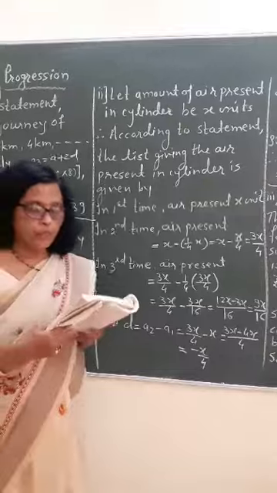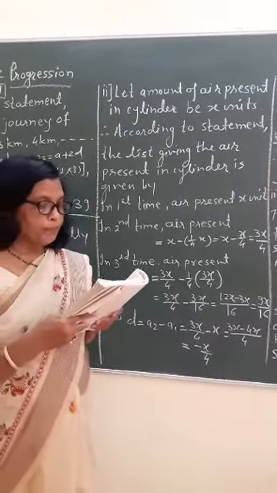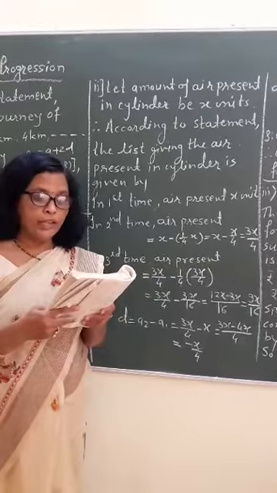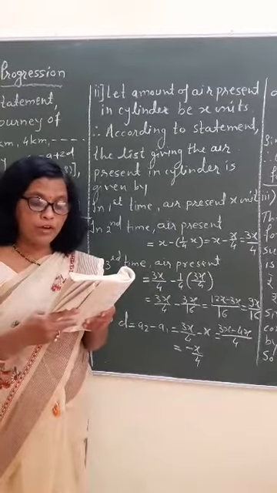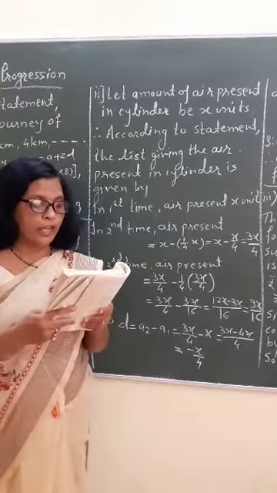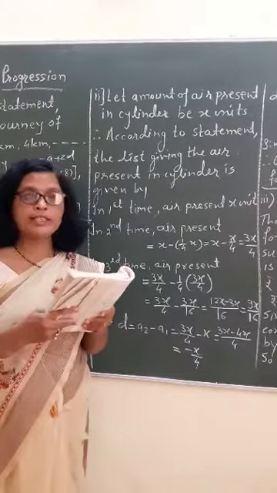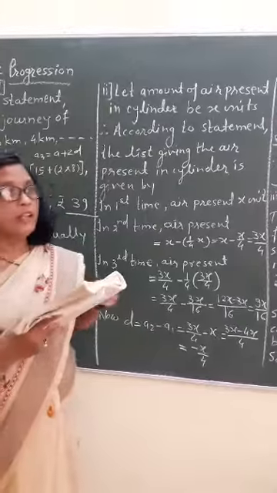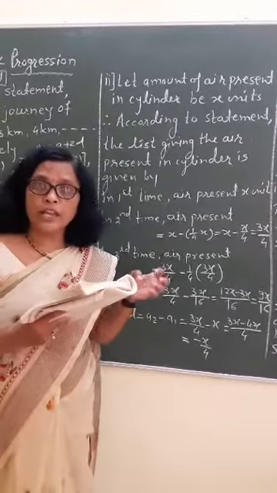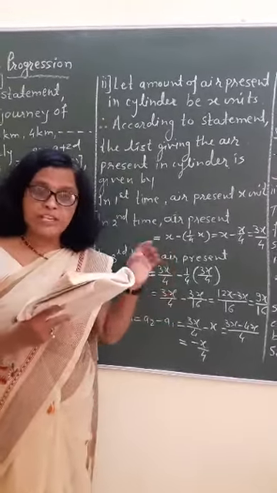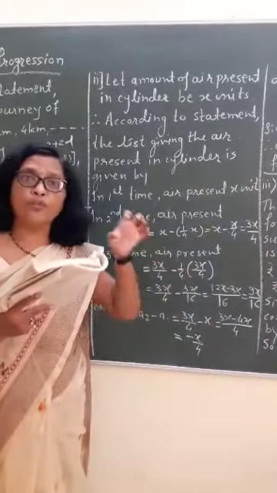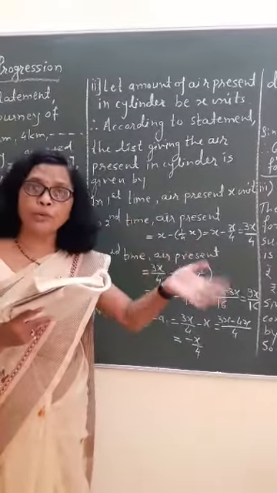Second problem. I am reading the problem. The amount of air present in the cylinder when a vacuum pump removes 1/4 of the air remaining in the cylinder at a time. Means what the problem says? They haven't given here how much air is present in the cylinder, and every time 1/4 of the present air is going to be removed.